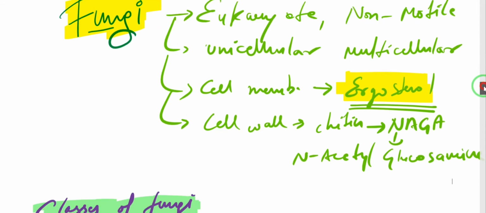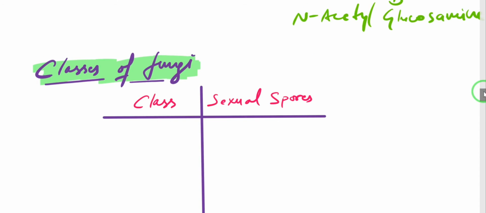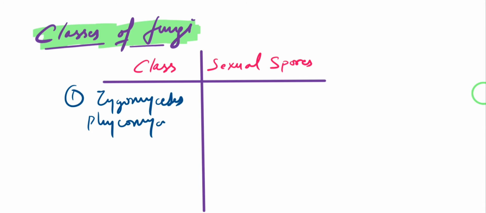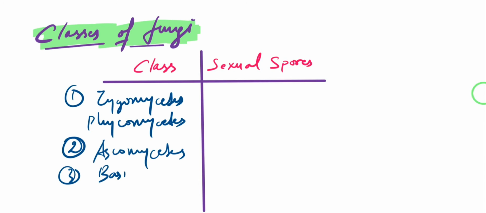Okay, now we are going to see the classes of fungi. So fungi are divided into 4 classes. Okay, so first we have zygomycetes, which is also known as phycomycetes. Okay, then we have ascomycetes, basidiomycetes, and deuteromycetes. Okay, and the sexual spores that I am going to tell now are the only ones that we have to remember in the entire mycology. So that is good because there are very few.